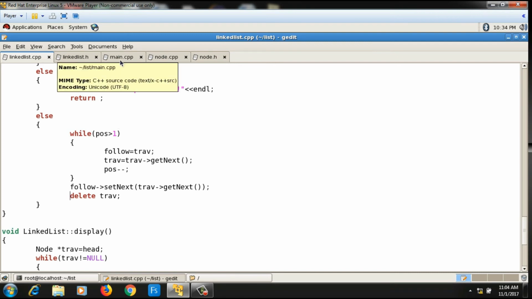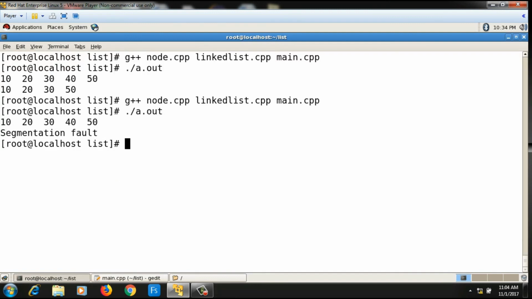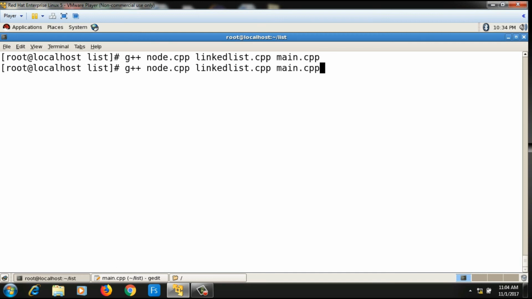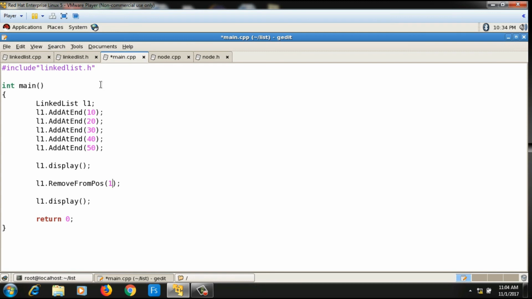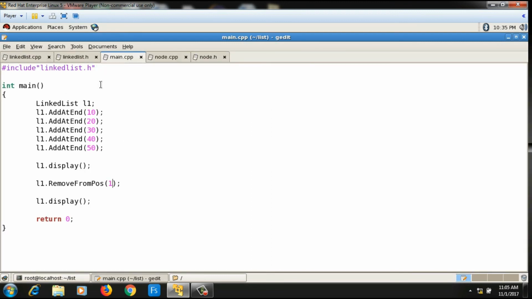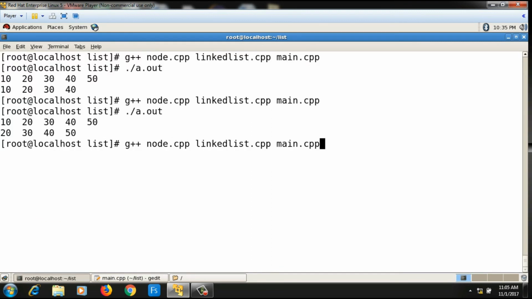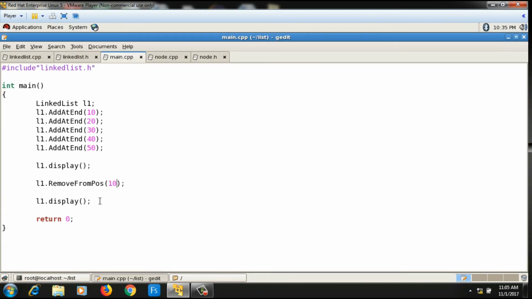Now let me check. Suppose in the main function I give the position as 5, then this should delete the last node. Say position is 5, I will compile and I will run. So the last node is deleted. If the position is 1, then it should delete the first node. So the first node is deleted, so that is working. And if the position is 10, that means that many nodes are not there, then it should print the message invalid position and nothing is deleted. So this is also correct. So this will be the complete definition for delete from position.